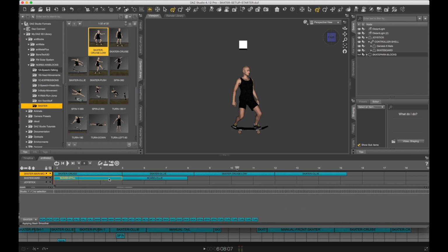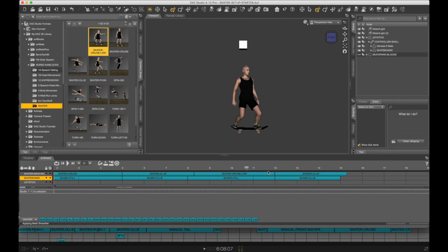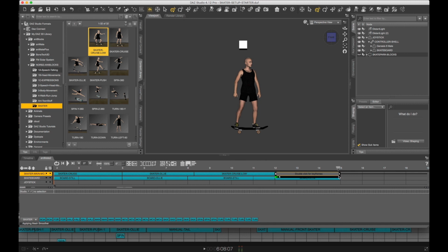Okay, same thing here. Board still. We want our board still with the slight movements to be in there. And it'll also go here. And then once again, single click, right click, copy, right click, paste. And now we should have cruise to ollie to cruise low to ollie. Nice. And that's 15 seconds already. We're going to stop it there. And we're going to keep it moving with our spins now.